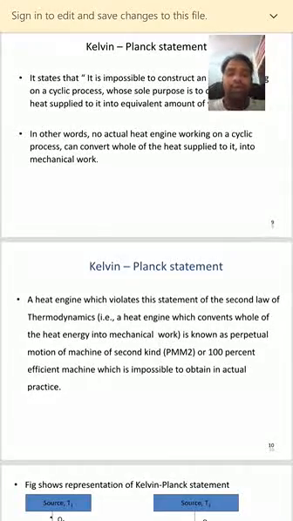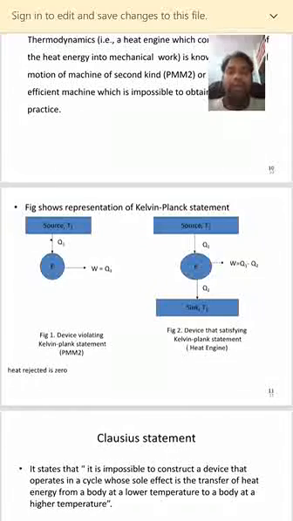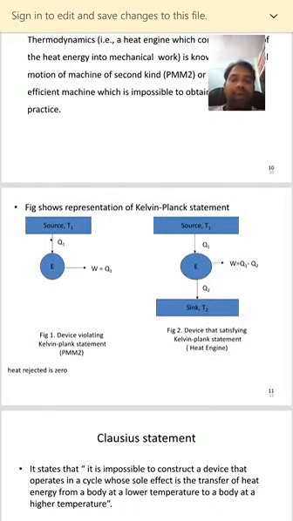Right? Now we will see with the help of the figures. The figure shows a representation of the Kelvin Planck statement.